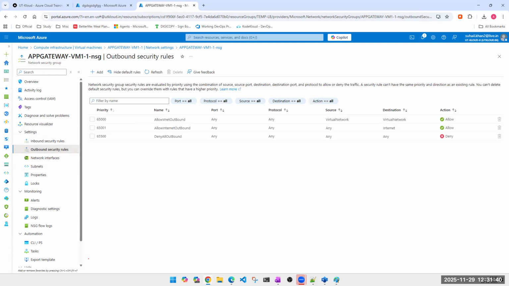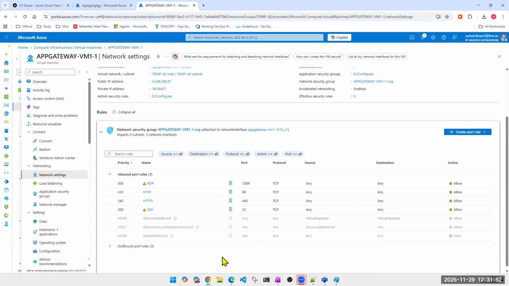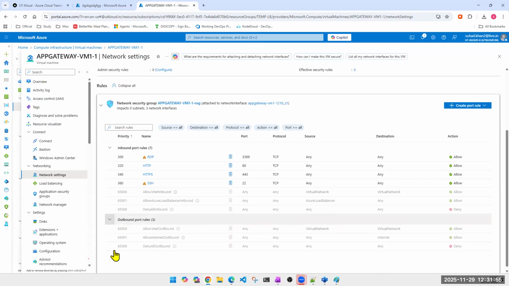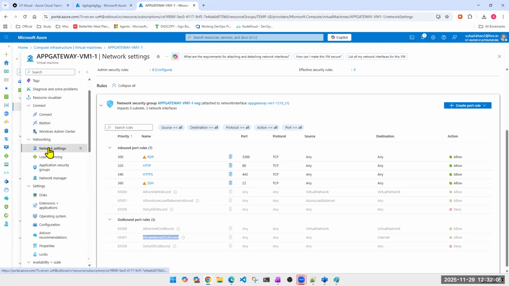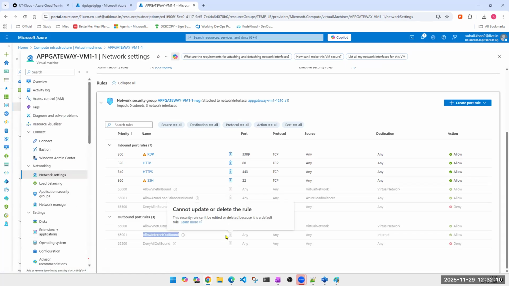So we create a new rule with higher priority. We can't do anything about this rule, so we don't literally have to go to this rule. We have to go to outbound security rules. If my question was how do I disable the RDP, then you could have specifically talked about that rule: go to this rule and delete it. But here going to this rule is not helping me. So I just have to go to outbound rules and create a new one. Okay. Getting the difference, guys? Because this rule is something which we can't delete, which we can't do anything about.